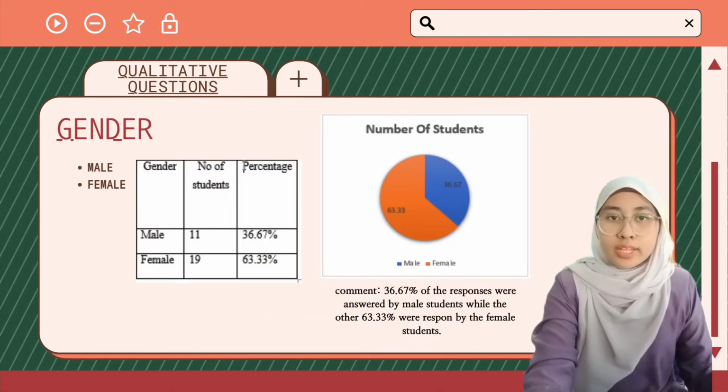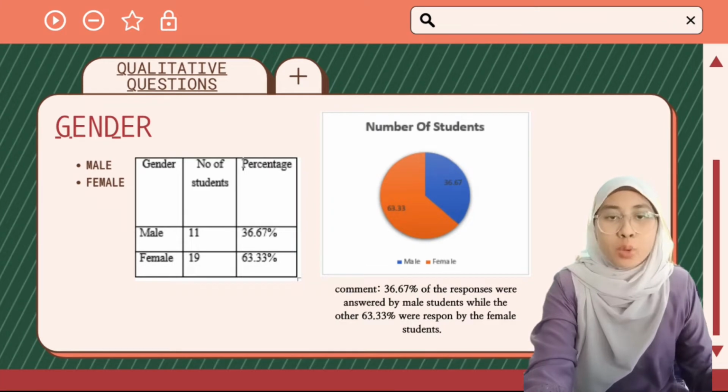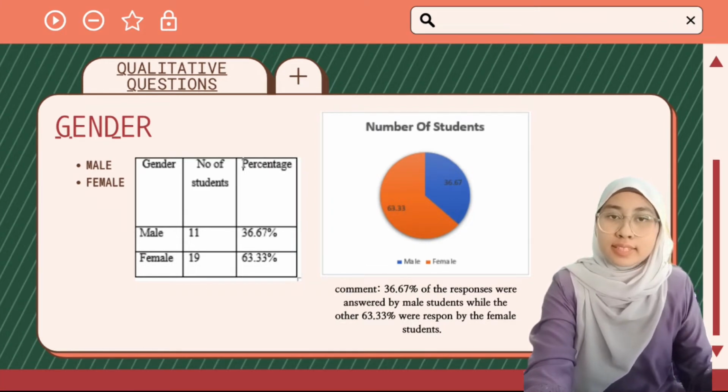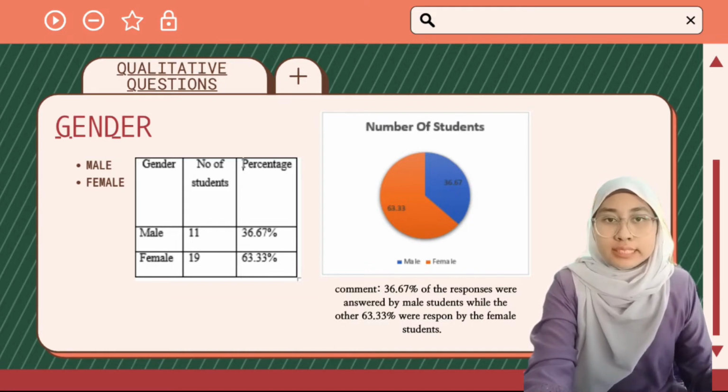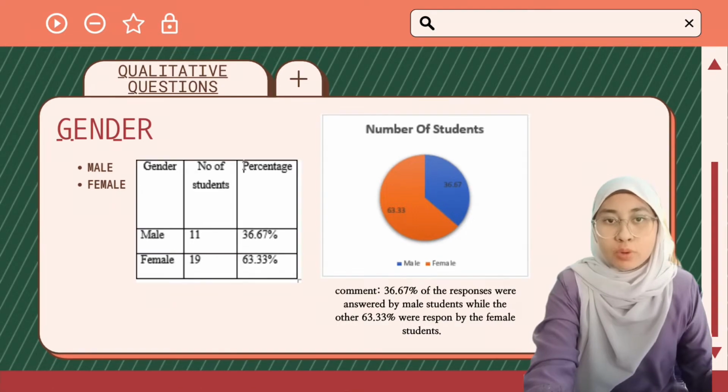Question 1 is the student's gender, and based on the data that we received, we can conclude that 36.67% were answered by the male students, while the other 63.33% were answered by the female students.